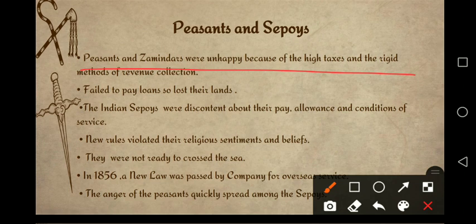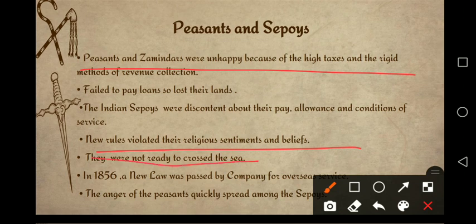And another thing was that they were being forced to violate their religious sentiments and belief. As you have studied in history, most of the time when a rebellion starts, it is mostly the reason that hurts the religious sentiment of the people. It is a very big reason.